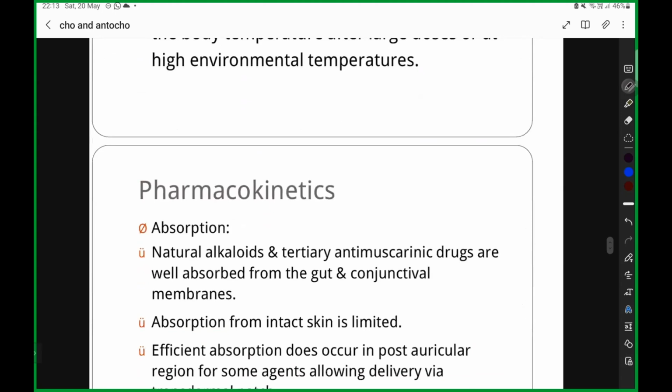Okay, now coming towards the pharmacokinetics. Remember, pharmacokinetics-ல 4 விஷயம் நம்ம எப்பயுமே பார்க்கணும். Absorption. First எப்படி உள்ள போகுது, அதுக்கப்புறம் நம்ம என்னலாம் சொல்லுவோம். What are the 4 components of your pharmacokinetics? Anyone in the chat box?